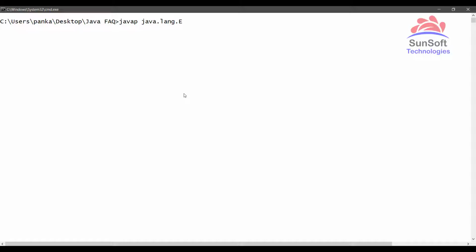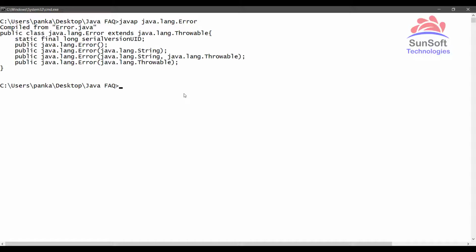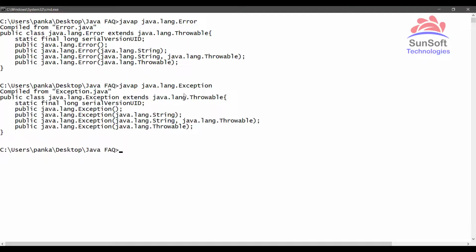By typing java.lang.Error, you can see it extends Throwable, and even by typing java.lang.Exception, we can notice that both of these classes extend Throwable. Hence Throwable is the super class for all the errors and exceptions in Java.